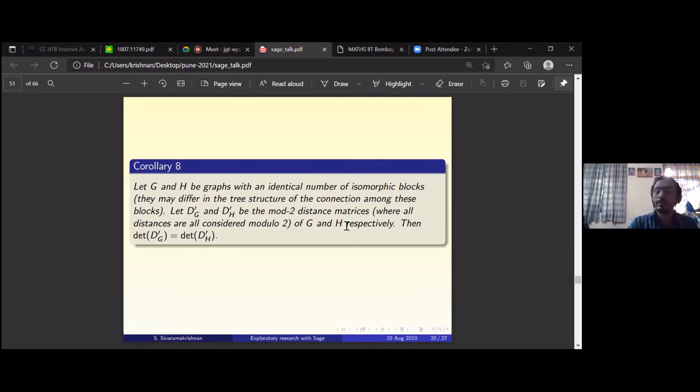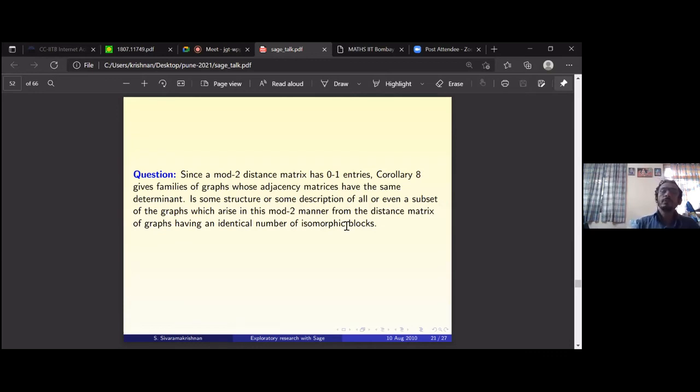So is this okay? If you look at the mod 2 distance matrix, this is a question that I've been thinking about for a long time. I still don't have an answer. It's been more than a decade now, and I've given it to all my PhD students. I've produced 3 after that. All of them have said no, it's very tough. So it seems to be not straightforward.